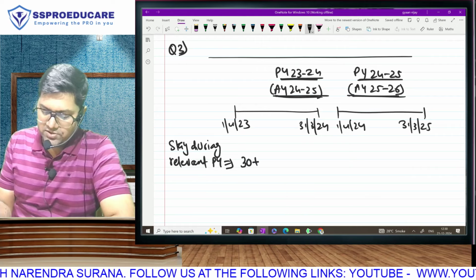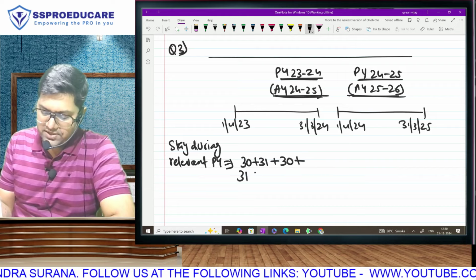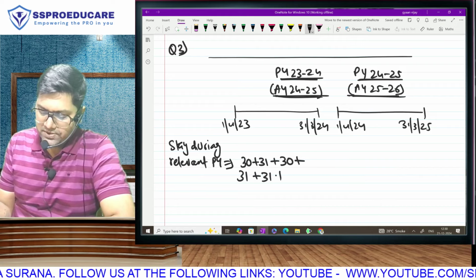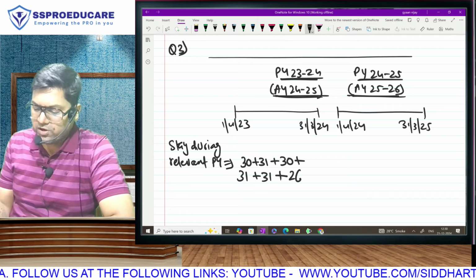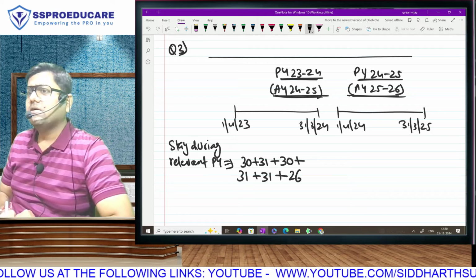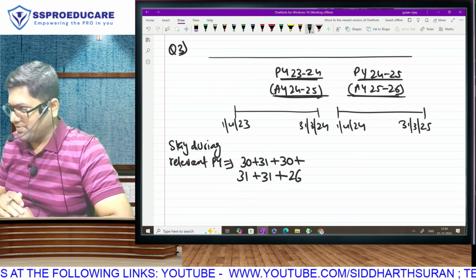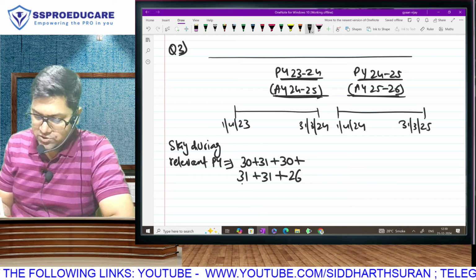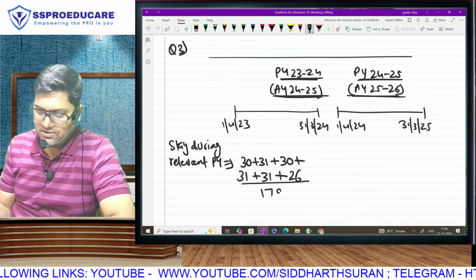May he was in India. June he was in India. July also 31 days, August also 31. And September how many days? He left on the 26th, but since timing data is not maintained, the outgoing day will also be considered. Correct? So his total stay in 23-24 is 179.